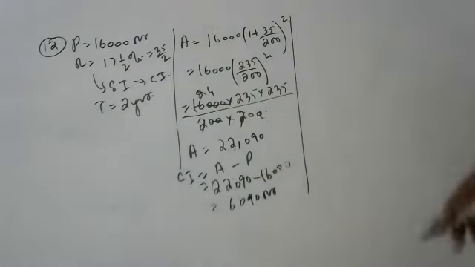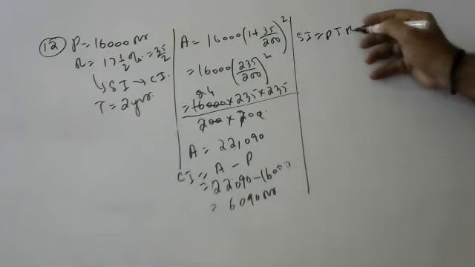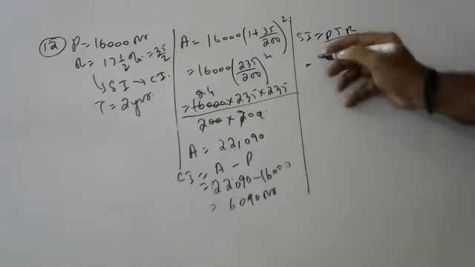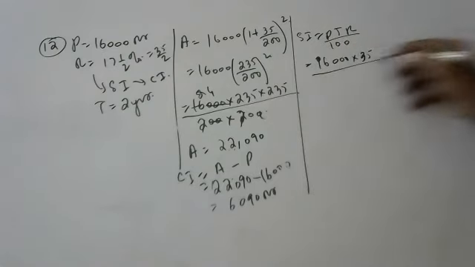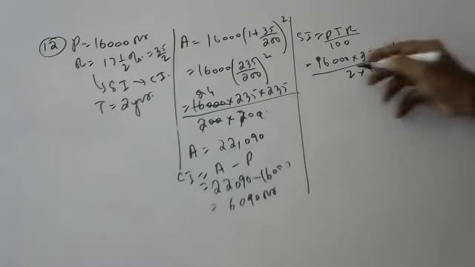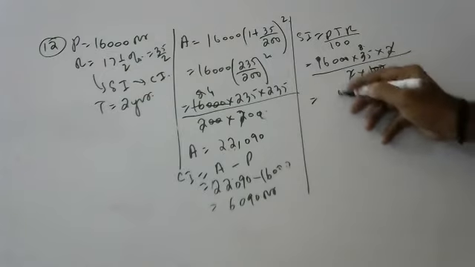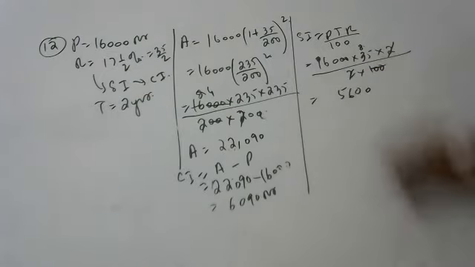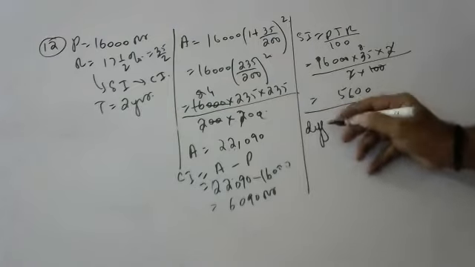Tell me simple interest now. Sir, PTR by 100. 16,000 into 35 into 2 by 100, sir. 2 zeros cancel. 5,600 is simple interest.